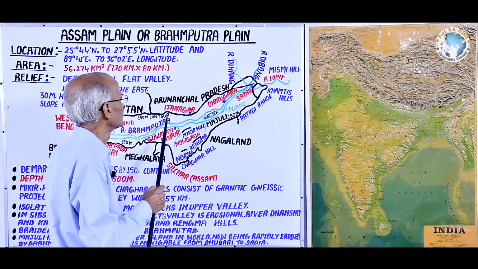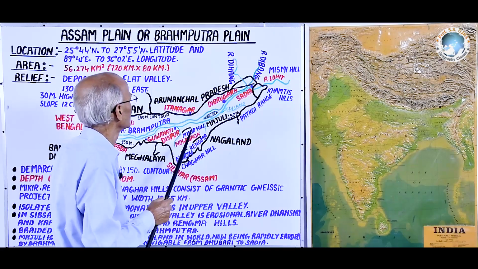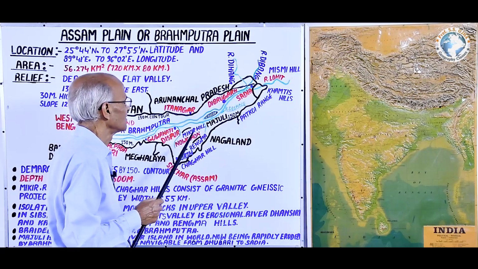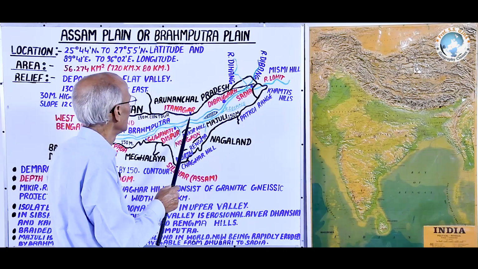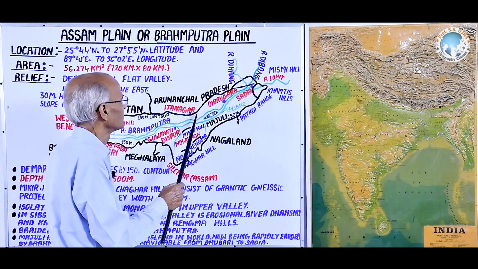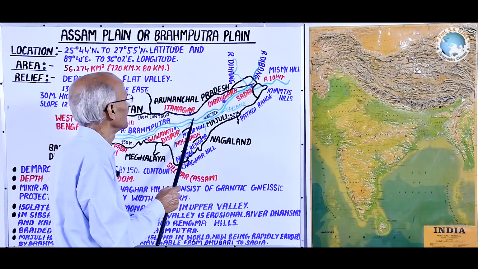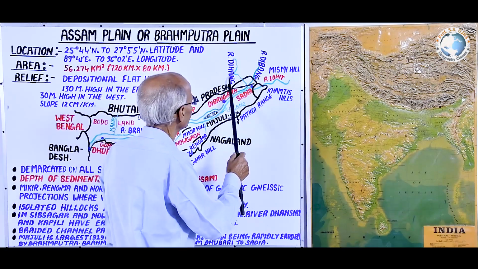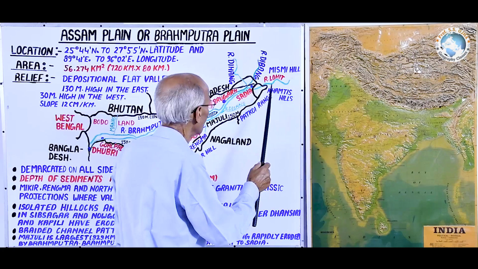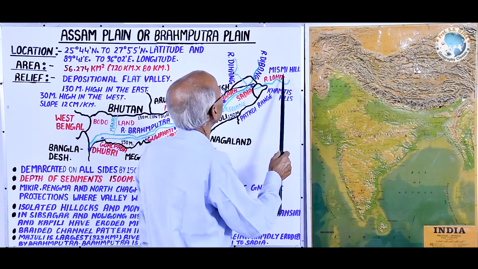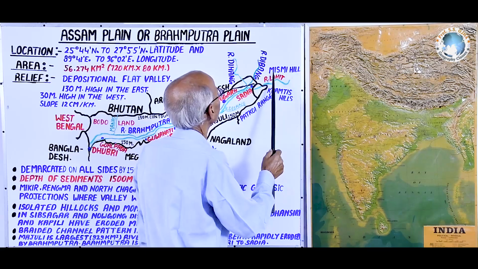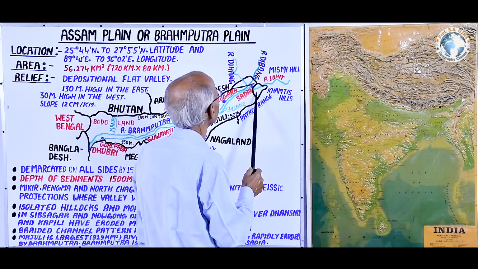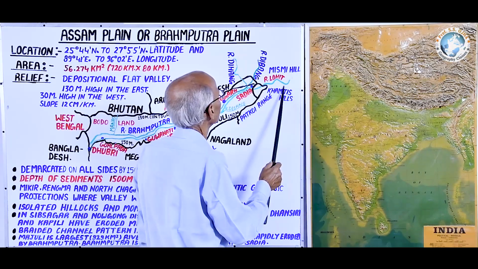It is also the 150-meter contour line that separates Arunachal Pradesh, the Himalayan tract in the north, and the Assam or Brahmaputra depositional plain in the south. Arunachal Pradesh extends further east up to the Mismi Hill, which separates the Assam plain from Arunachal Pradesh.